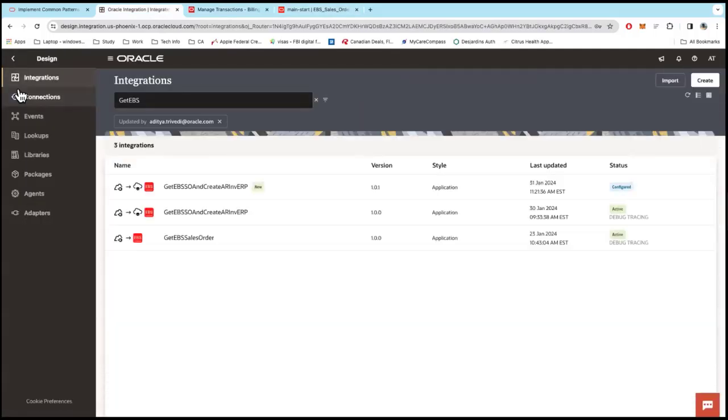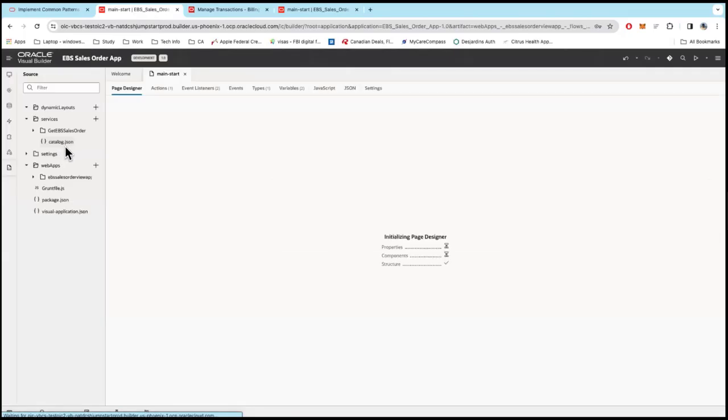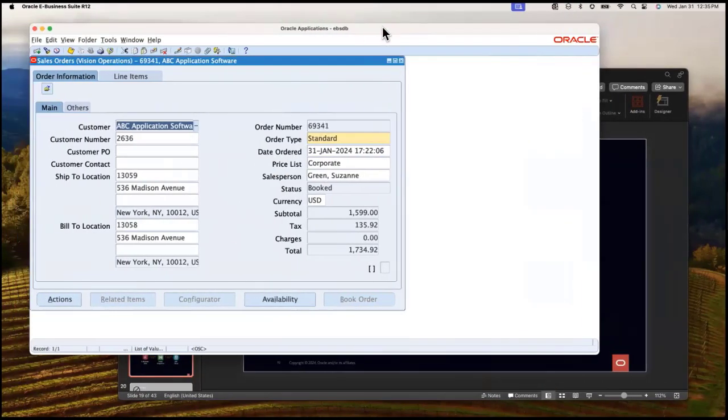Also, I wanted to show you the benefits of having the other products within the same umbrella. Since I have Visual Builder right here, I just click on it, and it's going to open that Visual Builder page. I went ahead and created a lookup app. We know how difficult it is to go into EBS and search for these things.